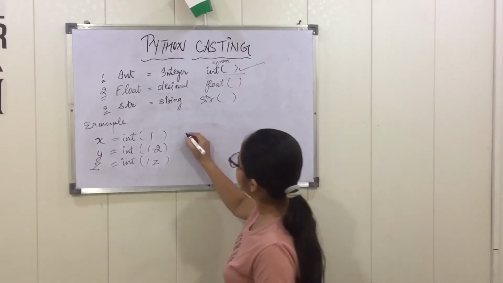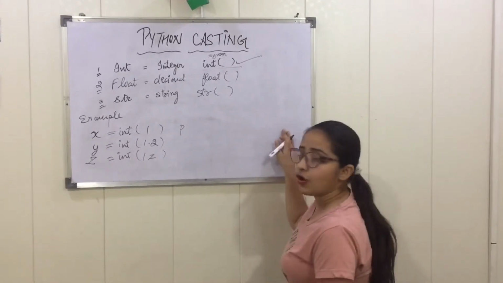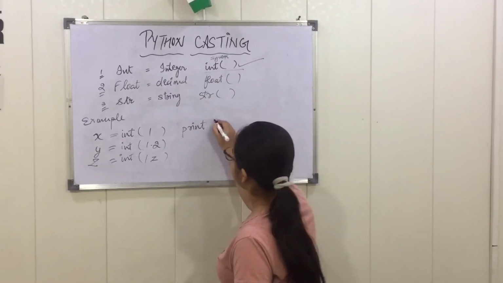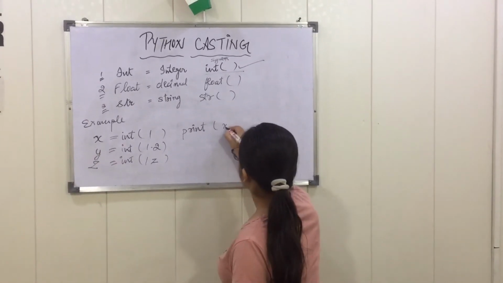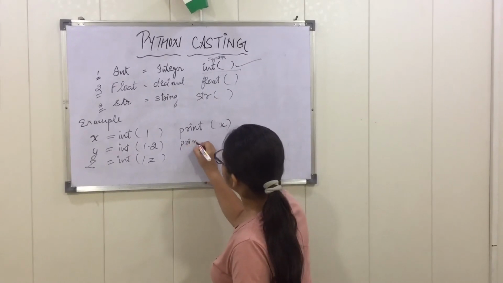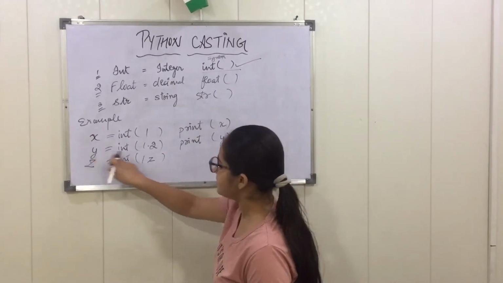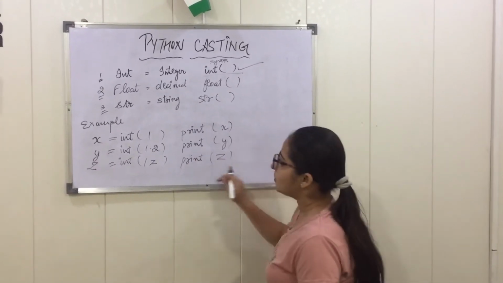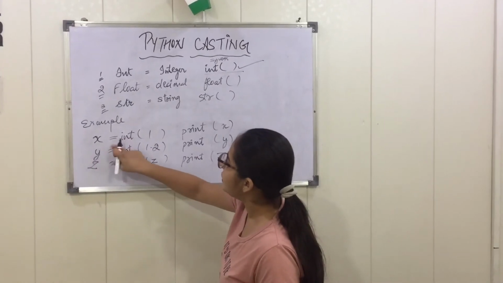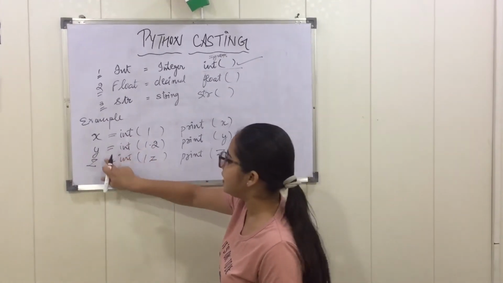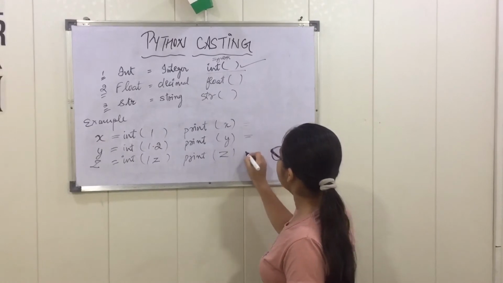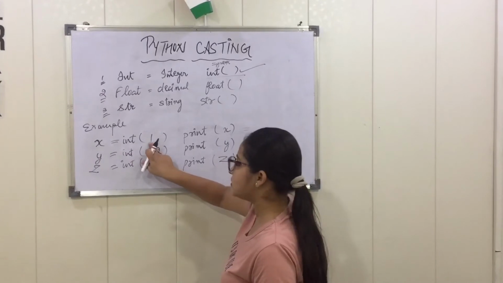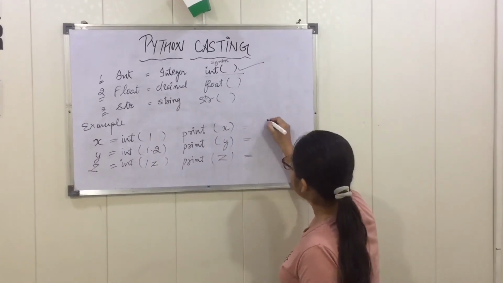Now I am putting this into a print so that I can produce an output. I will write print the value of x, then print the value of y, and the last one is print the value of z. So I am printing only the integer value of x, y and z. The output for print x: the integer x is 1, so the output will be 1.